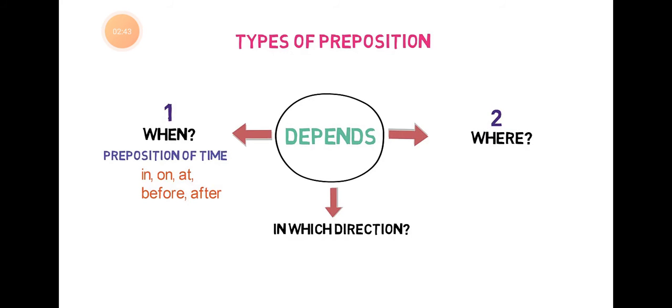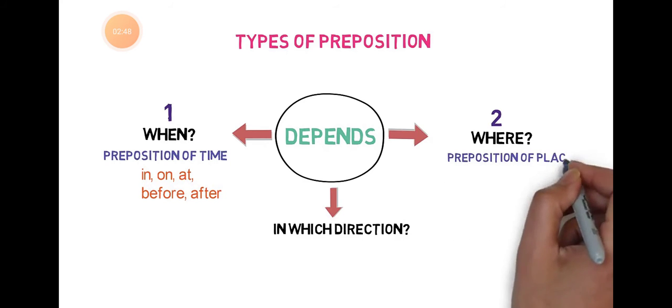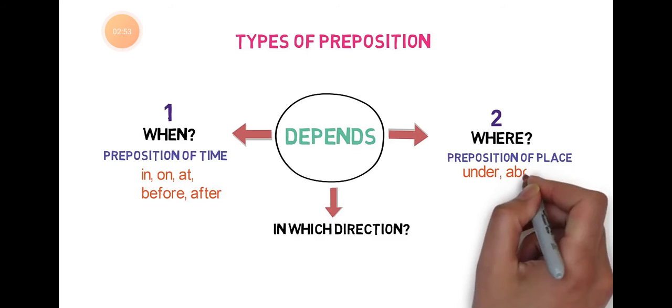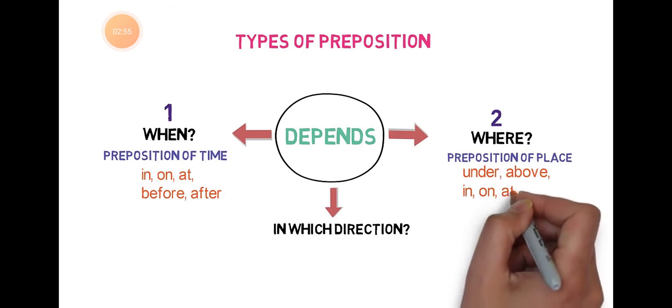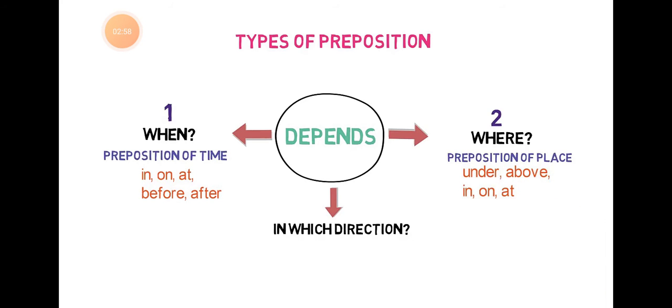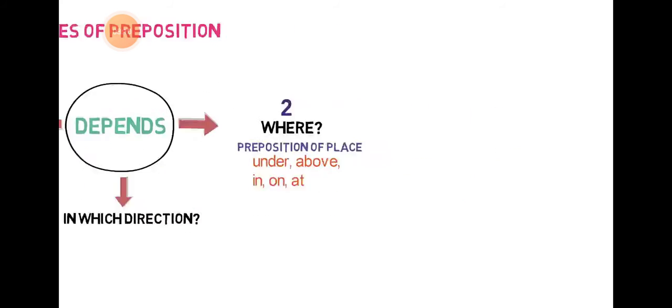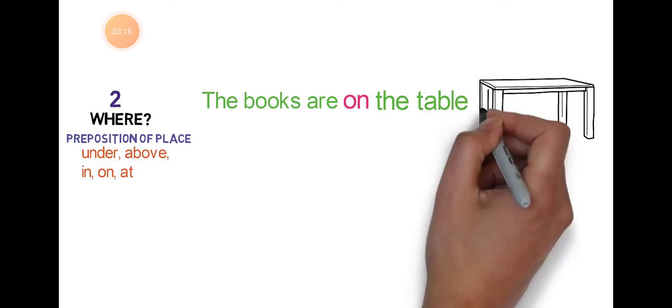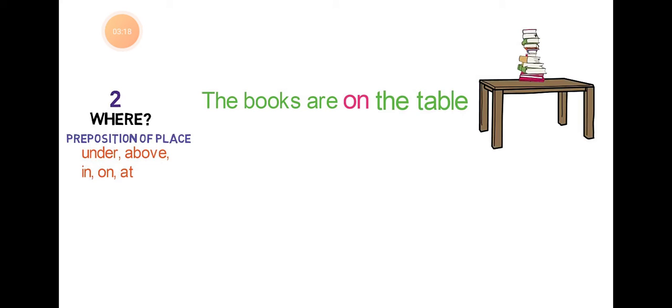Now let us move on to the word where, which indicates preposition of place. Under, above, in, on, at indicate preposition of place. You can ask, sir, this in, on, at is also used to indicate the preposition of time. Don't be confused. You have to see the situation where it is used, under which situation it is used. I will explain it with the examples.